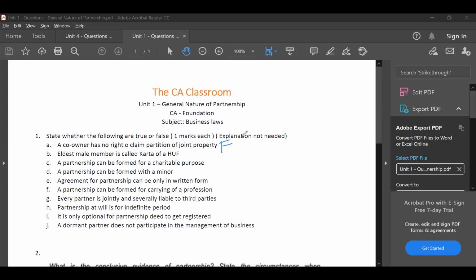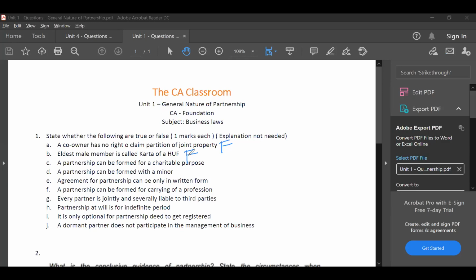to become its karta. Now, all of you said true for the second question, because in school you have studied only eldest male member, but it's an amendment. Therefore, the second question is also false. Even the eldest female member can be karta in HUF. Clear, Anu and others? Yes, sir.